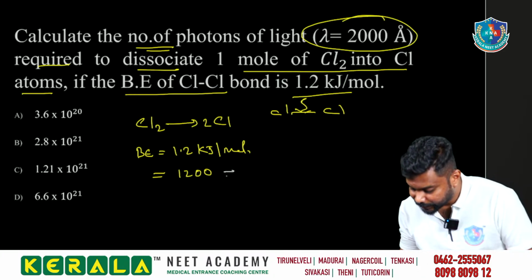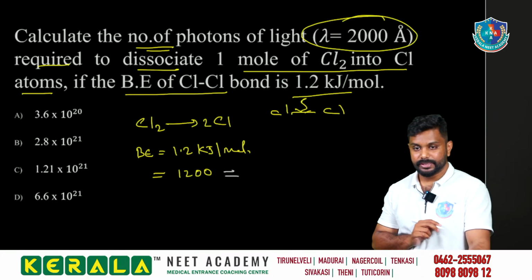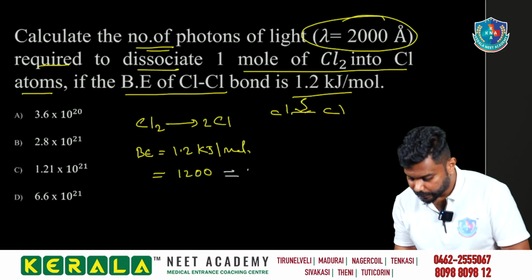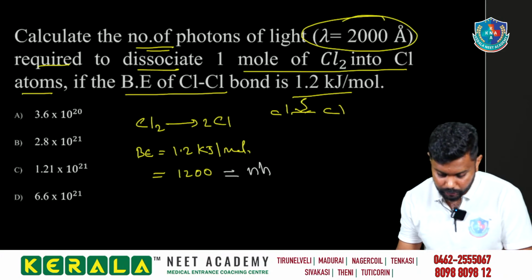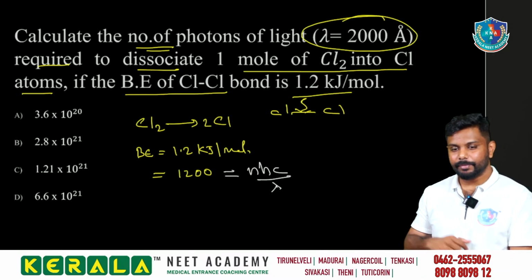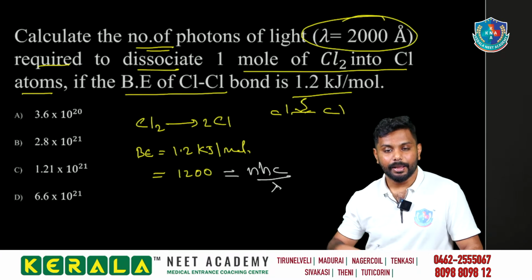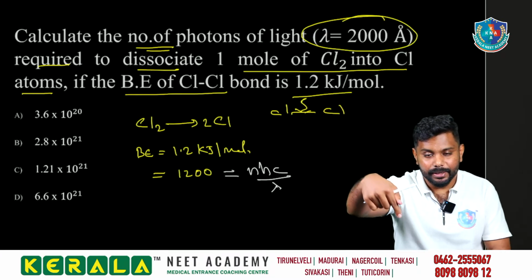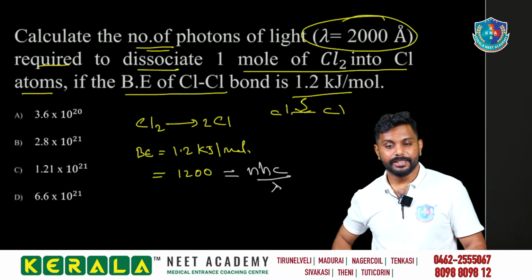And the energy is equal to what? E is equal to nhc by lambda, right? The light comes, so E is equal to nhc by lambda.